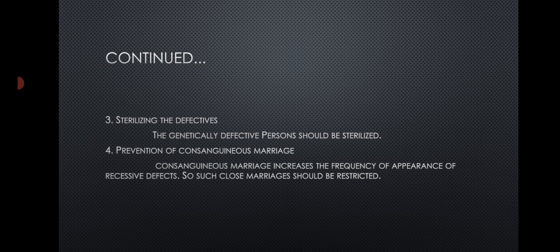Next, the prevention of consanguineous marriage. Consanguineous marriage is what is called cousin marriage. Cousin marriage increases the frequency of appearance of recessive defects. The lethal genes are recessive, so they remain unexpressed in the heterozygous condition. Marriage between close relatives like cousins tends to bring together the recessive alleles in the homozygous condition. Such close marriages should be restricted.